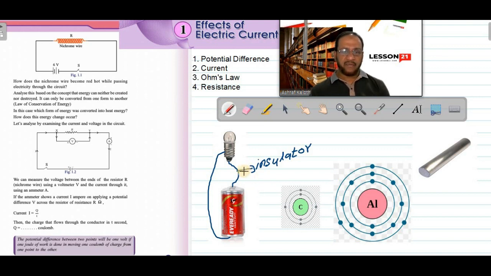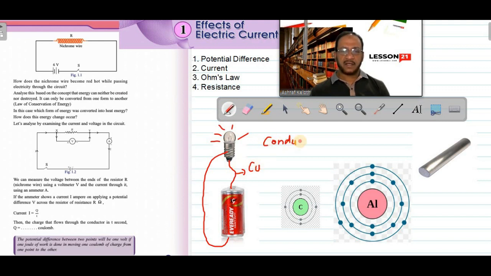Now which type of materials should be used here for lighting the bulb? Instead of this cotton thread, suppose I am using a piece of copper wire, connecting one terminal of the bulb to the positive of the cell and the other to the negative. If this wire is made of copper, then we can see the bulb glowing. What is the reason? Because copper is a conductor.